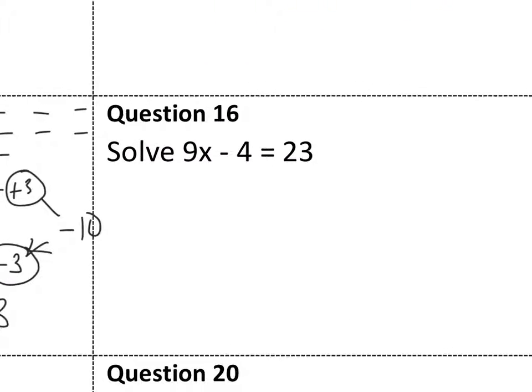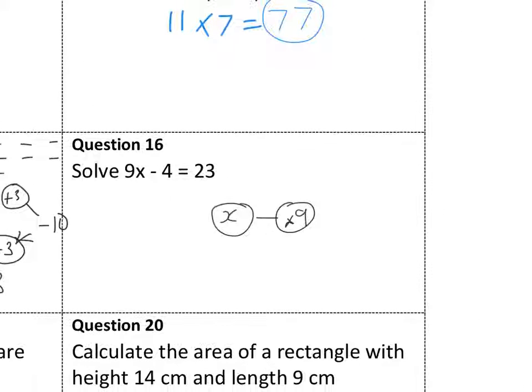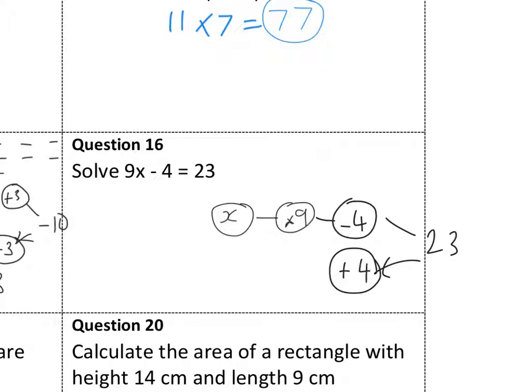This one is similar. I will do x. This 9 means multiply by 9. Take away 4 gives me 23. If I come back again, the inverse, I have to add 4, and then I will divide by 9. 23 add 4 is 27. 27 divided by 9 is 3 9s, so x equals 3.